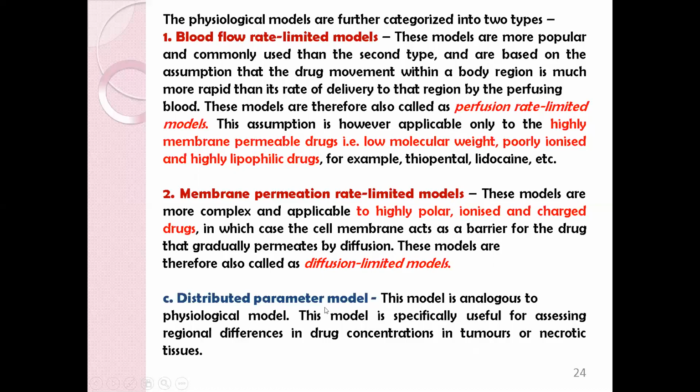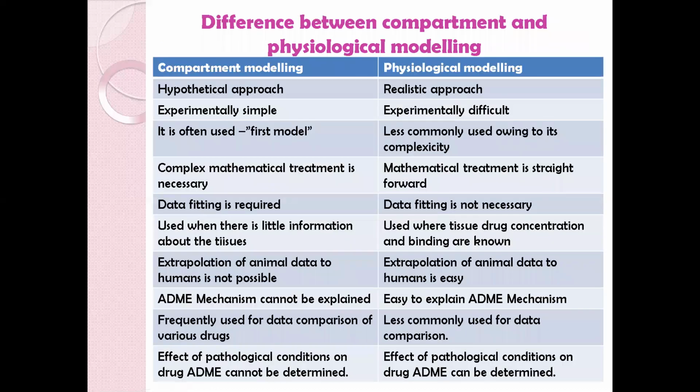So these are the two types of physiological model. And third is the distributed parameter model. It is analogous to the physiological model, but it is specifically useful in finding out regional differences in drug concentration in tumor and necrotic tissues.